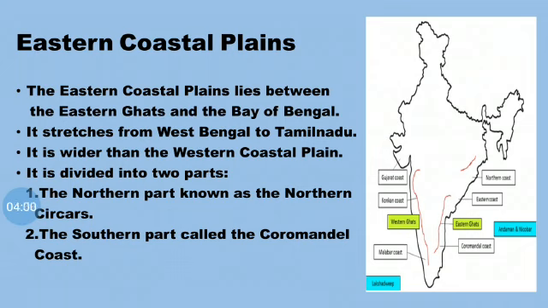What are the two parts? The northern part and the southern part. The northern part is known as the Northern Sarkars and the southern part is called the Coromandel coast. Please refer to the map when you are reading this, so you can understand much better.